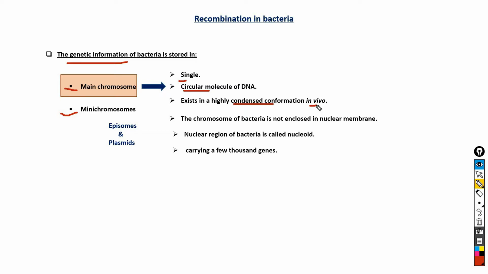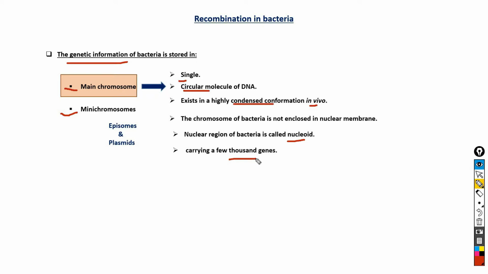The chromosome of bacteria is not enclosed by any nuclear membrane. That's why the nuclear region of bacteria is known as the nucleoid, whereas in eukaryotes, the chromosomes are enclosed within the nuclear membrane, and it is known as the nucleus. When we talk about genes, the main chromosome carries a few thousand genes.